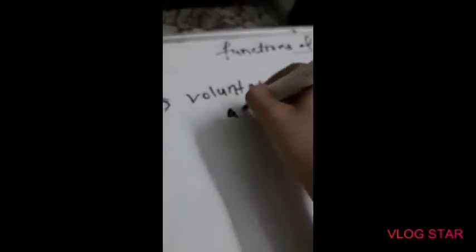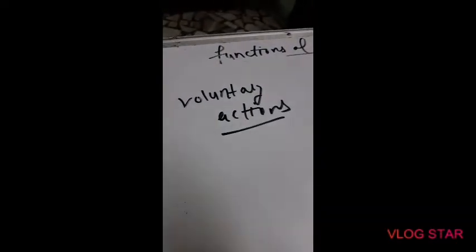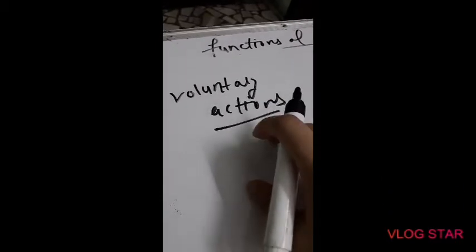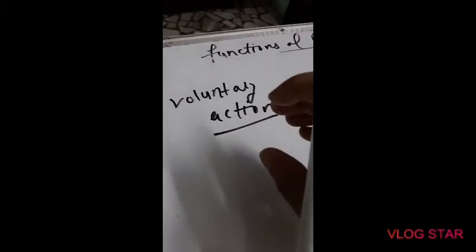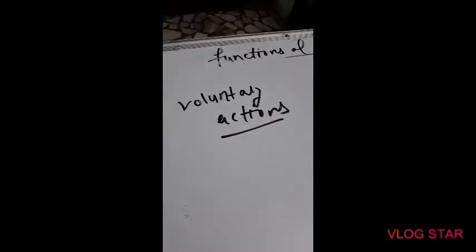Its function is to control voluntary actions of our body. What are voluntary actions? The actions which are under our control, which we do with our own wish, like you can dance, sing, walk, talk, weep, laugh, cry.